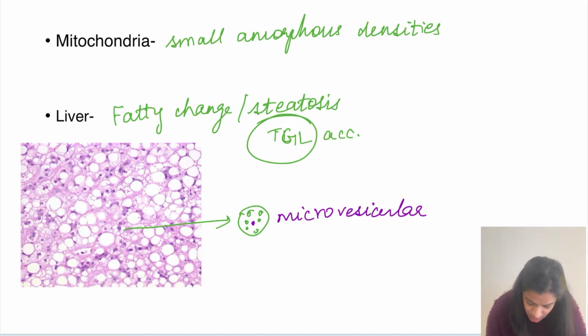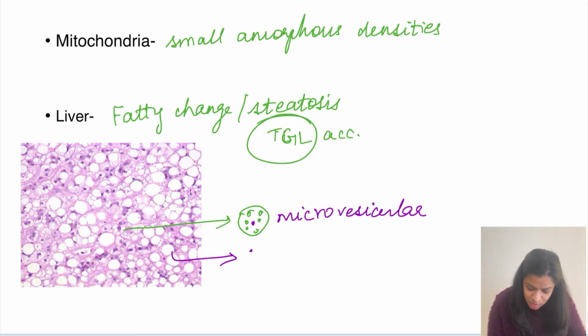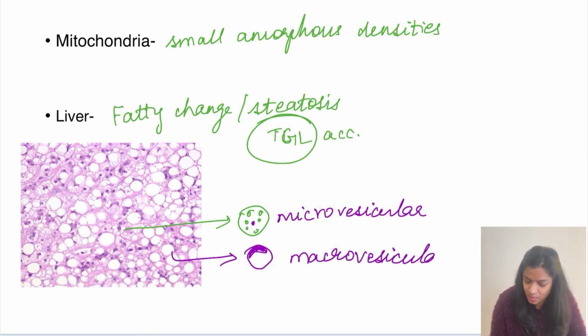However, if you see this cell which is big, looking more like an adipocyte, there is only a single vacuole and the nucleus has been pushed to the periphery, and this is called macrovesicular steatosis. So in reversible cell injury, there are two characteristic changes, both the cellular swelling or the hydropic change and the fatty change or steatosis. These characteristically appear in a reversible cell injury.